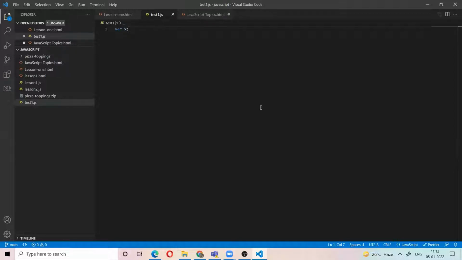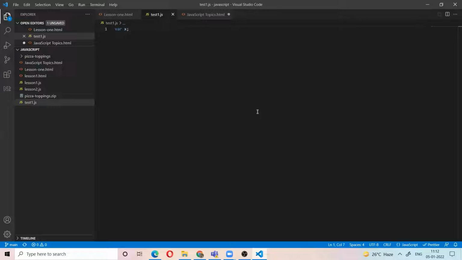So what is a variable? If somebody asks me, what is a variable, then you need to answer: a variable is the storage location. If we give var x, that means we are declaring the variable x. If somebody asks how to declare a variable in JavaScript, we declare the variable using the var keyword, and we give a name. So x is the JavaScript variable.